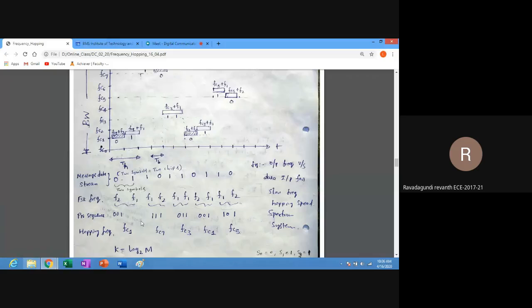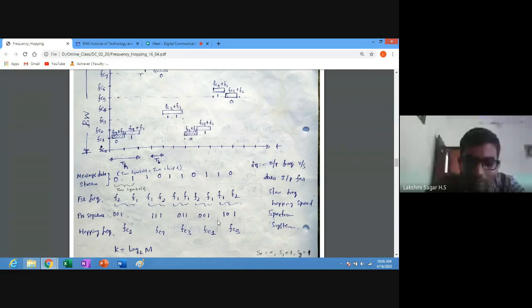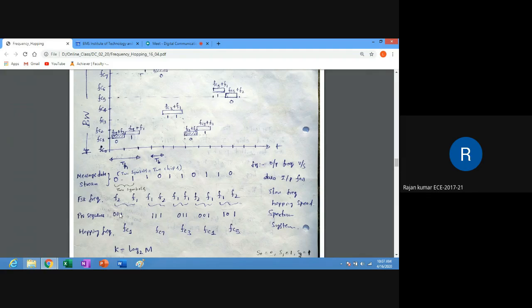Sir, how is the PN sequence derived here? 001, 111 and like that. This can be generated using a pseudo noise sequence generator. They are telling that the length of each pseudo noise sequence is 3 bits. Understood? Then it can generate. Sir, how will we know it is 001 or 111 or 011 or 101?